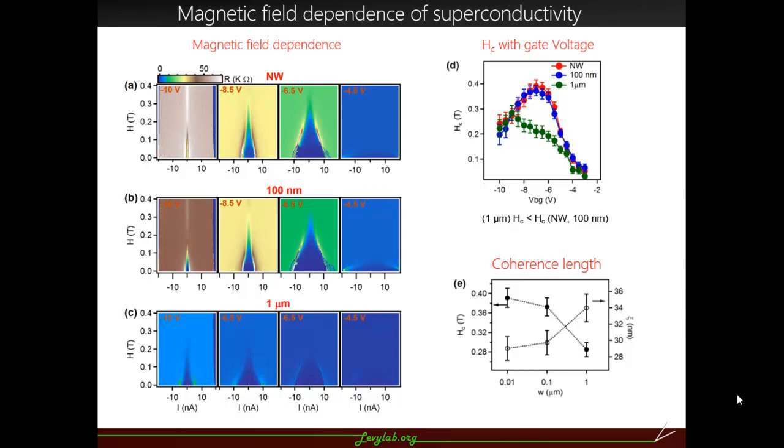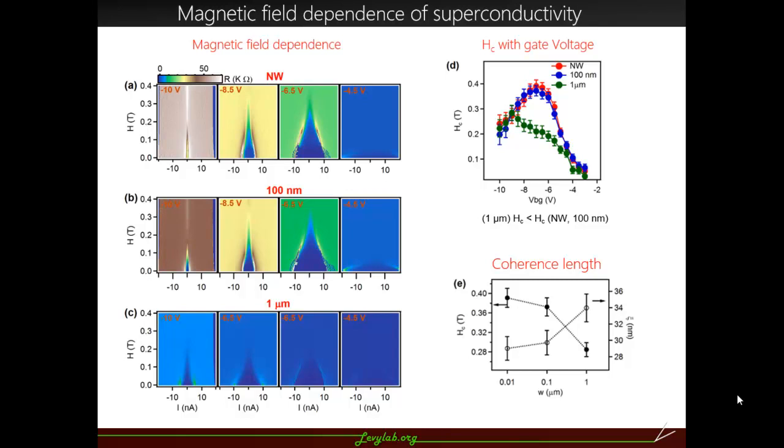We extract the critical fields from these at each gate value and plot them here. What we see is a clear difference between the nanostructures and the 1 micron section, where we see a larger critical magnetic field in nanowires and 100 nanometer sections, about 0.4 to 0.5 Tesla, which is comparatively larger than the 1 micron section. In the literature, for conventional 2D systems, the out of plane critical field is about 0.2 Tesla.